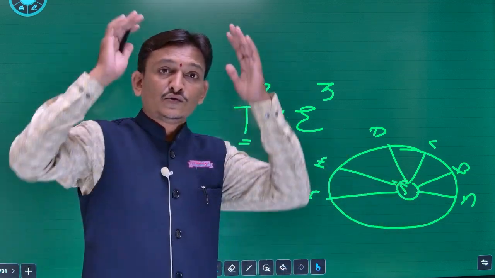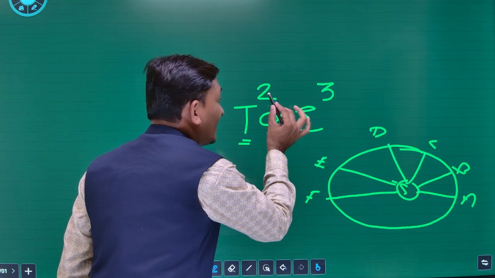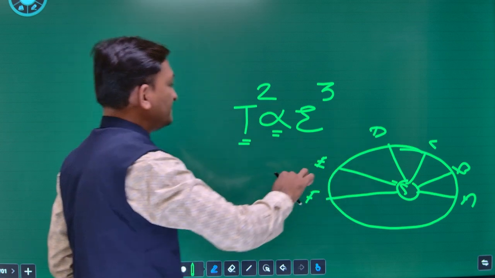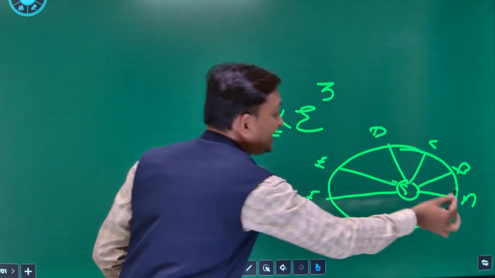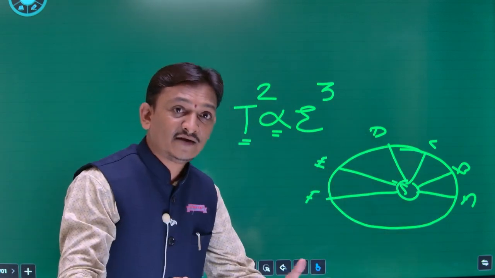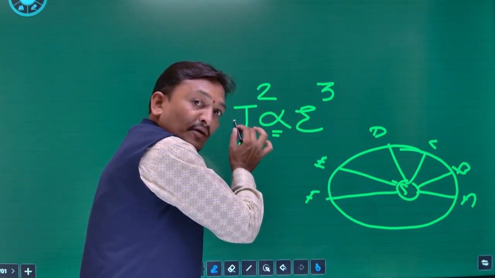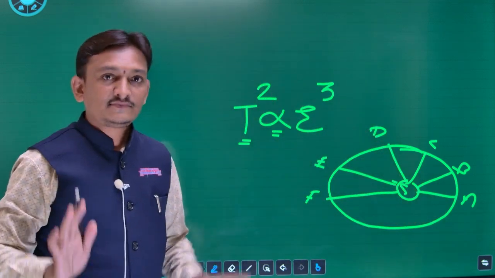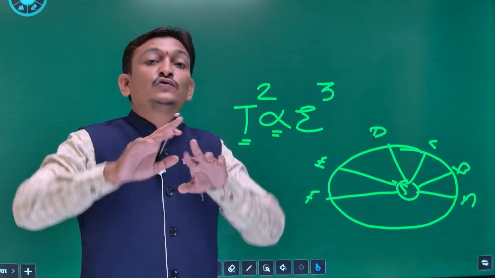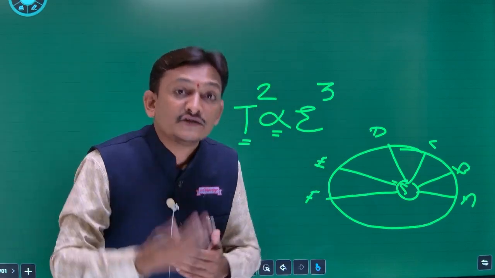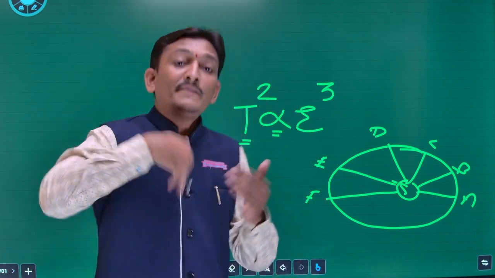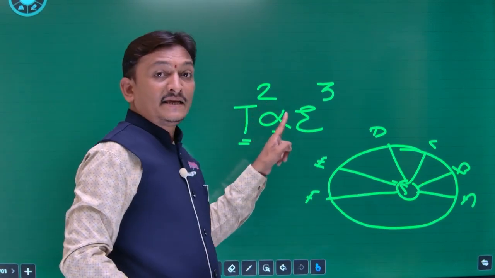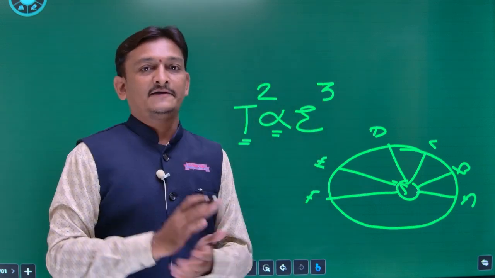Pay attention to me, just concentrate with me with my body language also. Here is square of its period of revolution around the sun. Look, square of its period of revolution around the sun is directly proportional to cube of mean distance of planet from the sun. Once again, repeated. Do you understand or not? If we understand the equation, the statement comes to our mind automatically. Keep this in your mind that if we memorize the equation, the relation, the correlation of T and R, meaning T square is directly proportional to R cube, and keep the statement in mind, it comes like this.